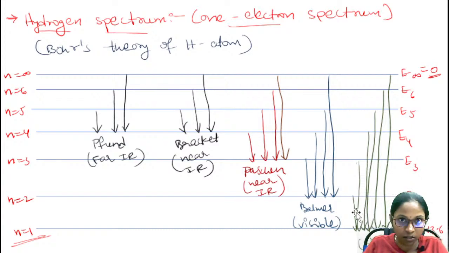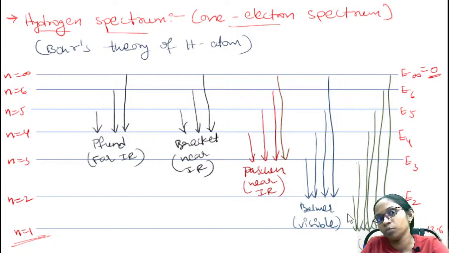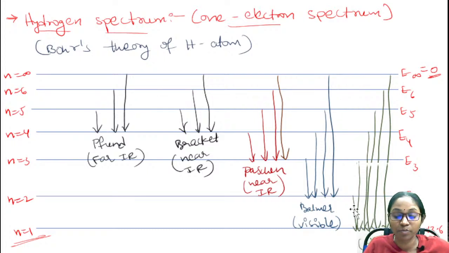Lines అంటున్నా continuous spectrum కాదు ఇక్కడ, ఎందుకంటే continuous emission అవ్వట్లేదు light. Okay, it is absorbed and then emitted. Therefore, we will have a dark line spectrum here, and we are having different series of spectrum, that is the Lyman series. Then after Balmer series, Paschen, Brackett, Pfund series. We had already learned this in our previous classes, not taught by me. In your intermediate or in your graduate level, you had already learned this.